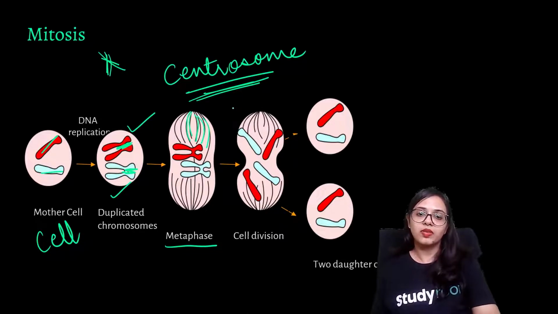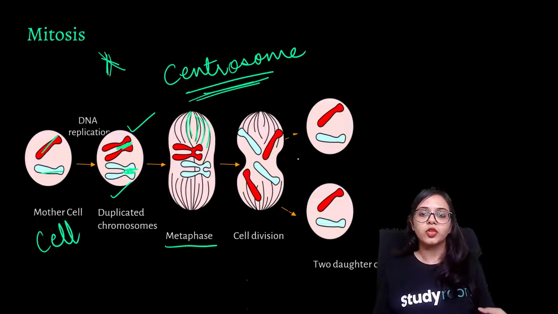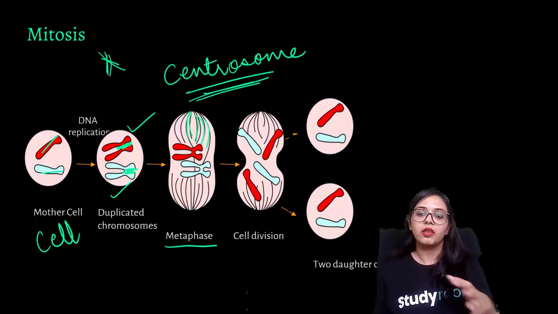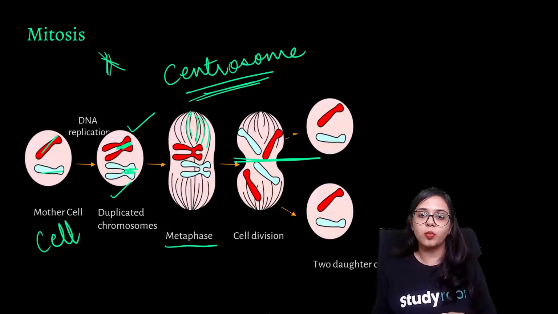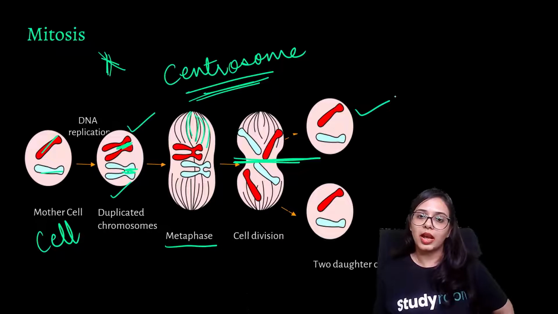Since they are now broken up, a cell before the division had one pair of chromosomes. For the sake of simplification, one is this red chromosome and one is this white chromosome. So when this breaking up happens, in the final stage the cell breaks into two parts, and each part will now have that red chromosome and that white chromosome.